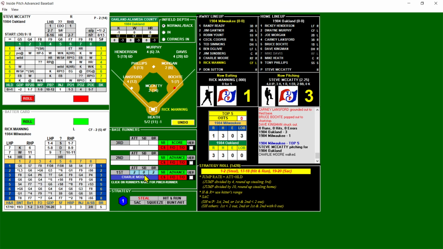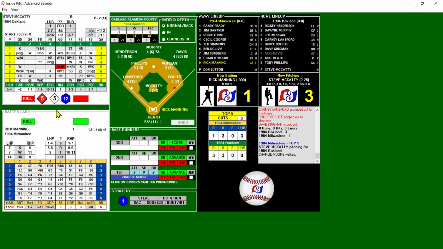How do I pull the trigger on this? It comes up steal, but you see a 0 steal. Sometimes they attempt, but when you see 0 steal, I'm not going to do it because they're down 3-1, and I don't think he would run down 3-1. So because of the game situation, I'm going to wave off the steal down 2 runs, and we're just going to let Manning bat. If the game was tied or if they were ahead, it would be different, but they're down by 2.